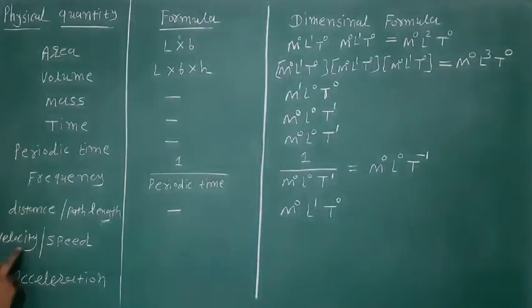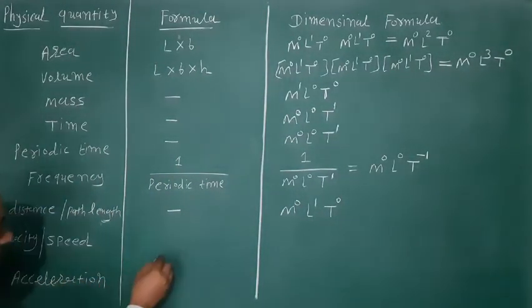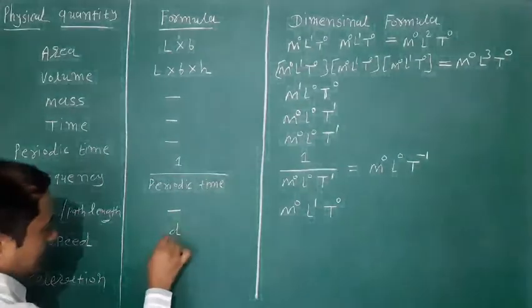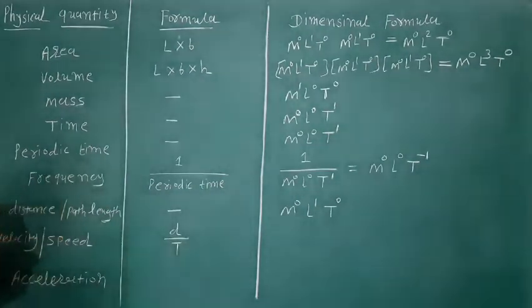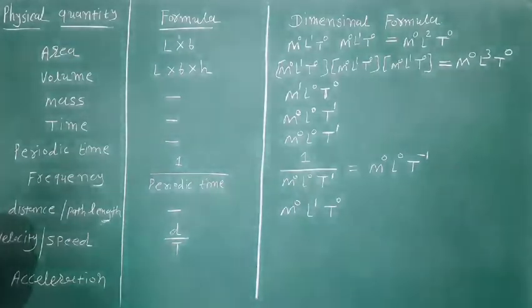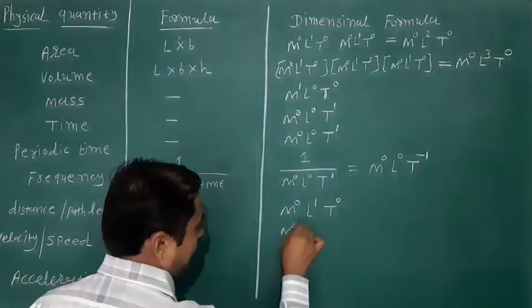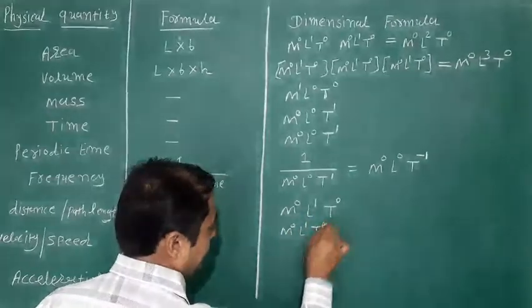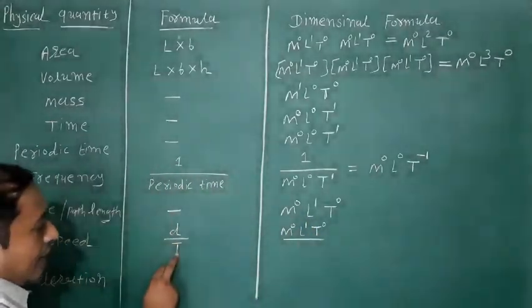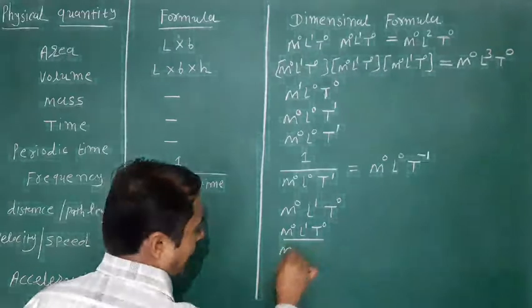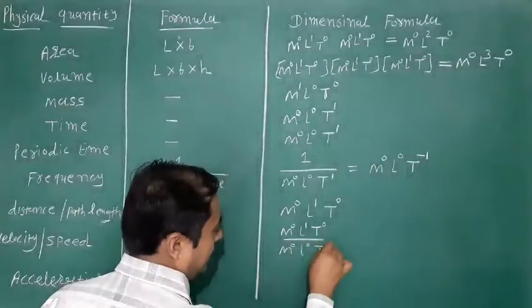Okay, velocity and speed. Its formula is distance upon time. Okay, so for distance the dimension formula is M0, L1, T0, and the dimension formula of time is M0, L0, T1.